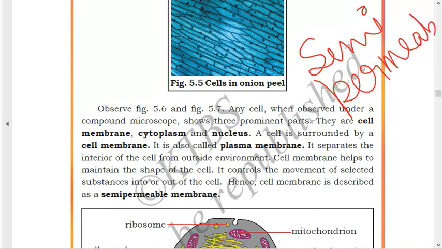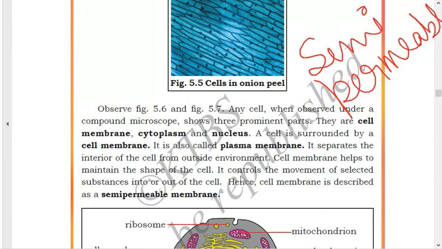The meaning of the word semi-permeable is that it will allow only a few substances to go in and come out of the cell. It will not allow all the substances to go inside the cell. The cell membrane or plasma membrane is called semi-permeable because it allows only a few substances to go inside the cell. All the substances cannot go in or come out of the cell. So that's why the cell membrane is called semi-permeable.